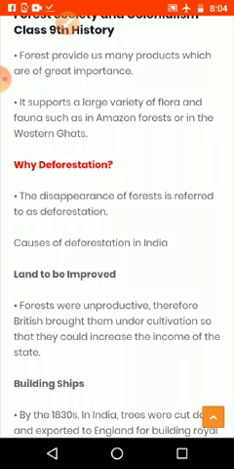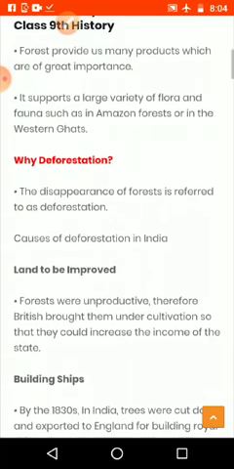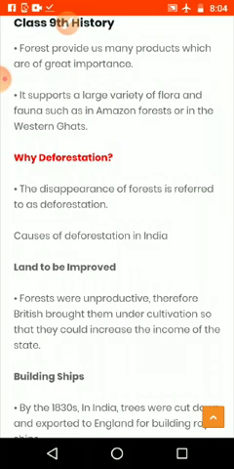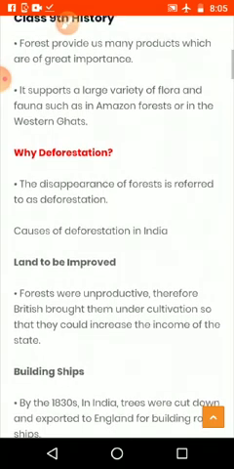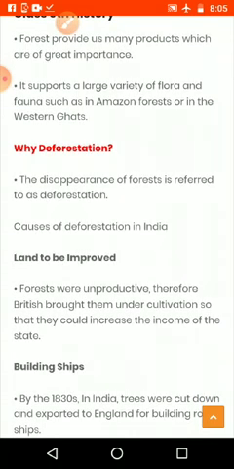It supports a large variety of flora and fauna, such as in the Amazon forest or in the Western Ghats. Not only in the Western Ghats, wherever plants are living freely, we can see different types of lives there. If human interference is less, the birds and the insects will live there freely.